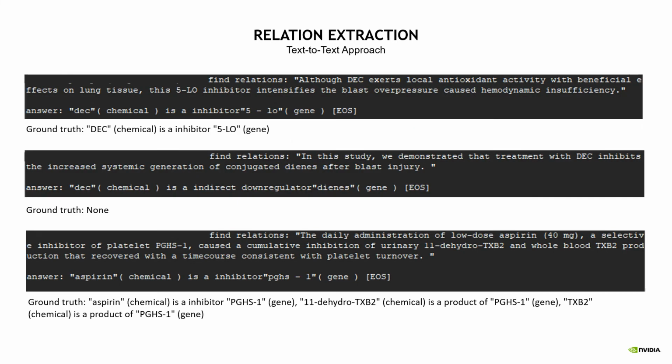This is the next thing we tried, where we remove the grammar and we phrase it as a more human-readable English question, where we say, find the relations, and then we give it an entire context sentence, and we hope that it outputs every single relationship within that sentence. At least that's how our ground truth training data was set up. We found that the model only ever predicted one relation at a time, and frequently never predicted none as a relationship, even though that was present in the fine-tuning data set.